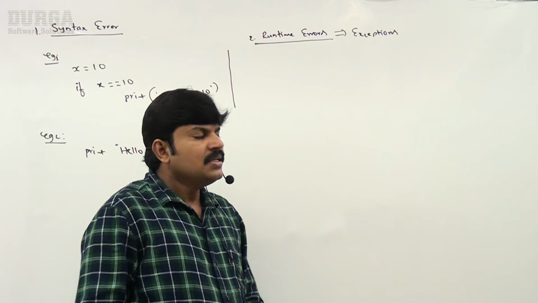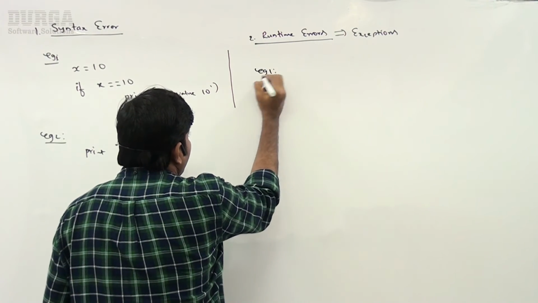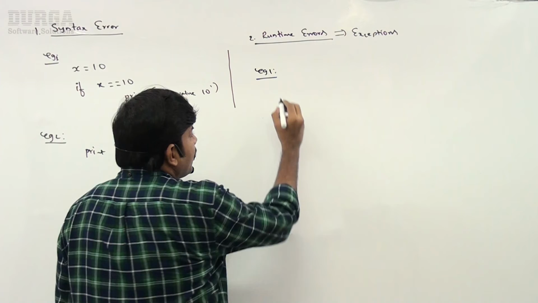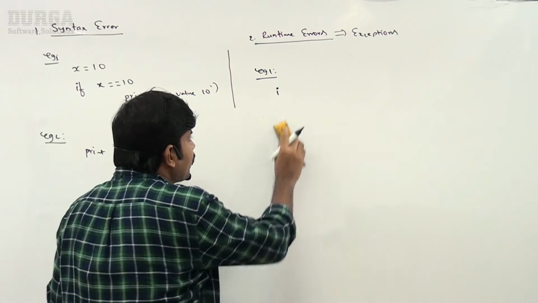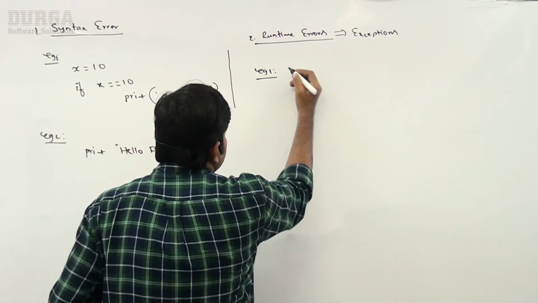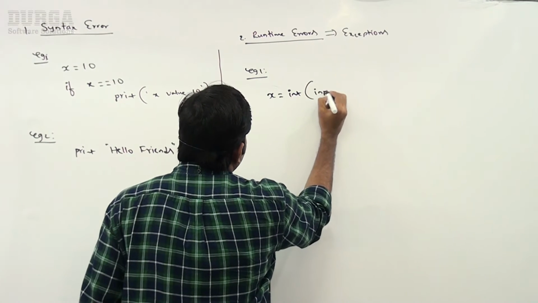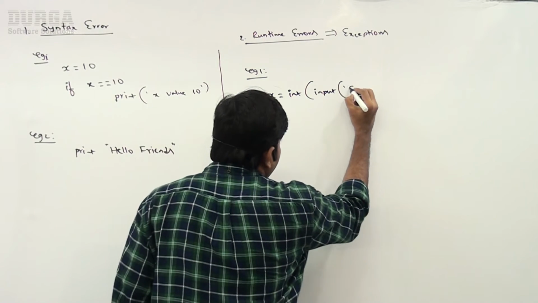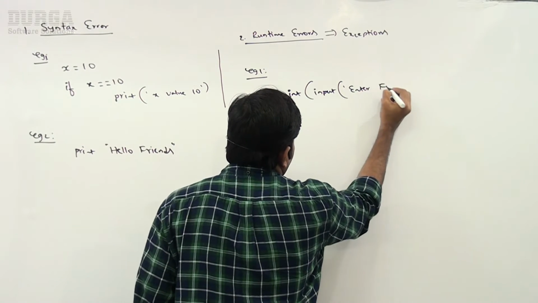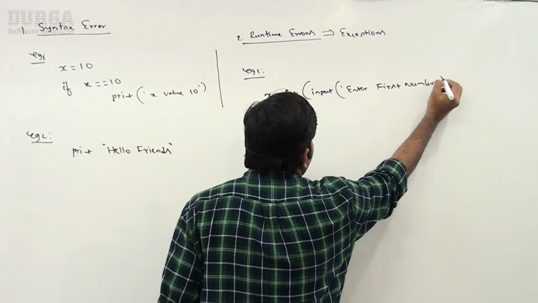Remember this one, sir. The best example, example 1, observe carefully. Let me read two numbers from the keyboard. x is equal to int of input of "enter first number".